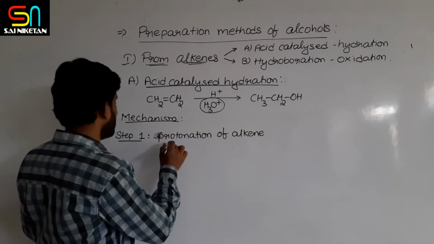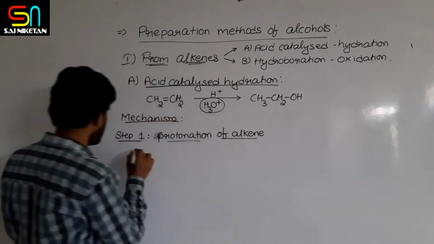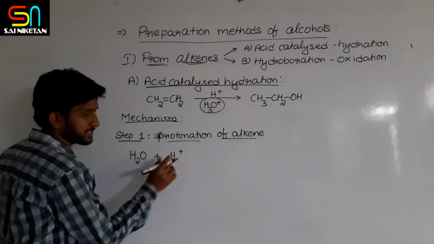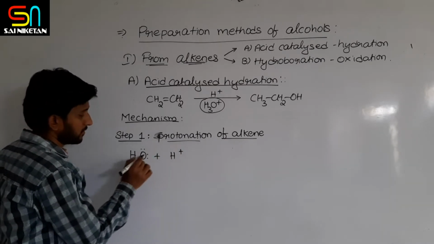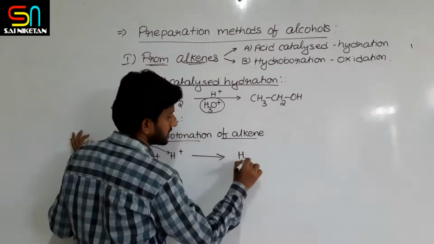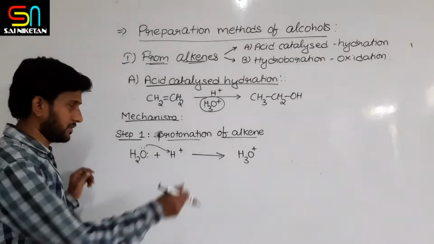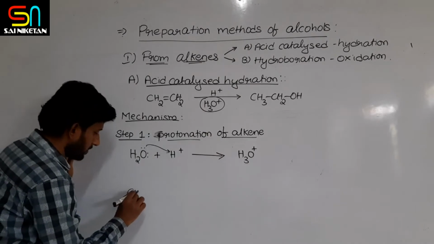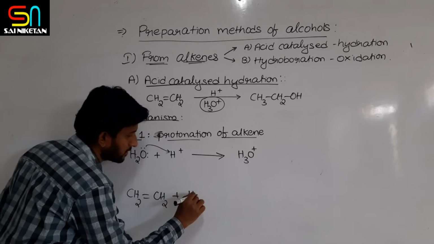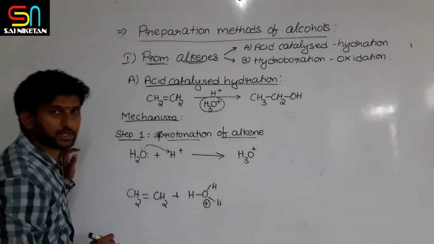Now in the first step, protonation of alkene, first of all you know that in acidic medium, H plus ions can interact with the lone pairs of water and form H3O plus ions. This hydronium ion, that is the proton, gets transferred to the unsaturation.